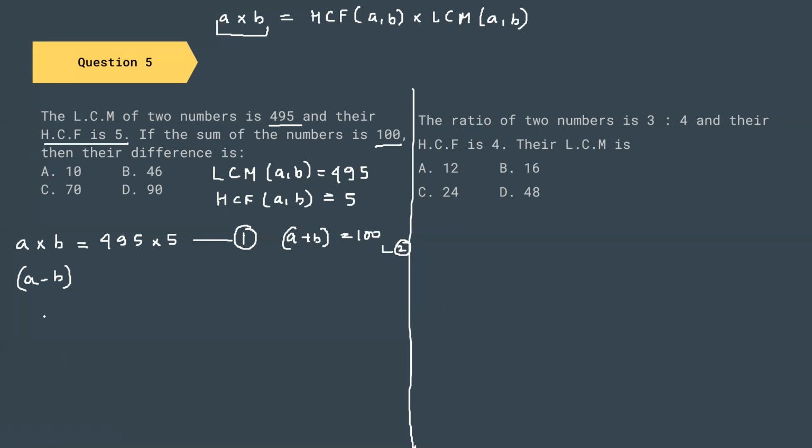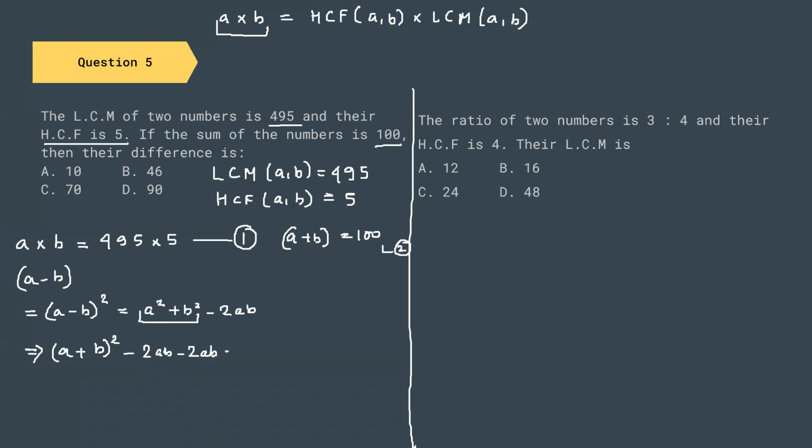So let us start with some calculations. I can write (A minus B) whole square equal to A square plus B square minus 2AB. A square plus B square can be written as (A plus B) whole square minus 2AB, minus 2AB.